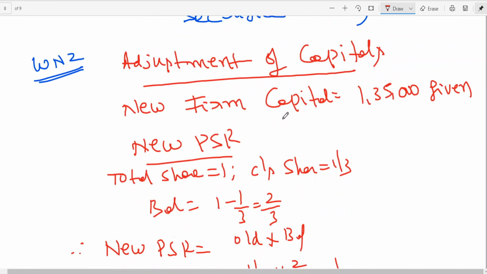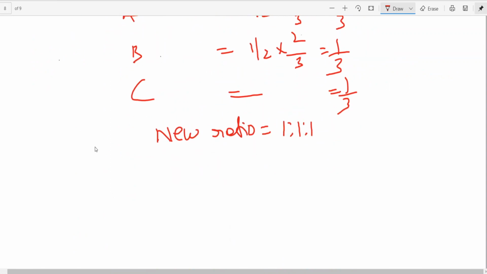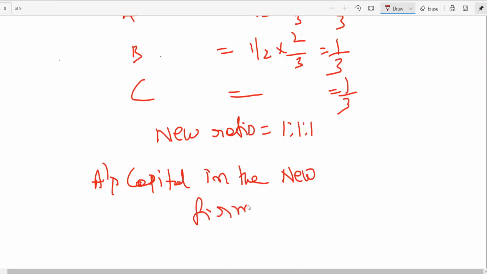Now, A's capital in the new firm is equal to 1,35,000 into 1 by 3, which is 45,000.